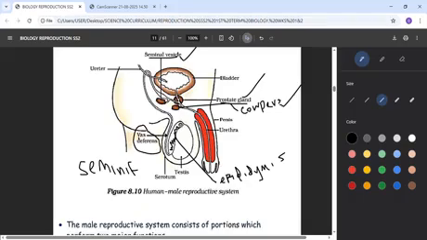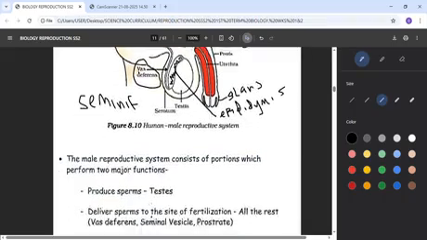Once the sperm continues its movement, it enters what we call the urethra. The urethra is just a tiny hole within the penis, the male organ. So the sperm will come out through this urethra, and once it goes out, that's the end from the aspect of the man. So these are the different parts of the male reproductive system. This is called the glands, and the other parts, as I've mentioned, are for the male.